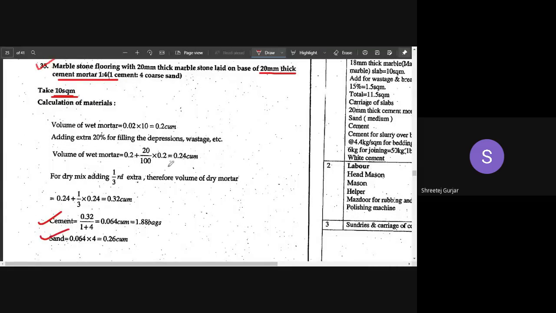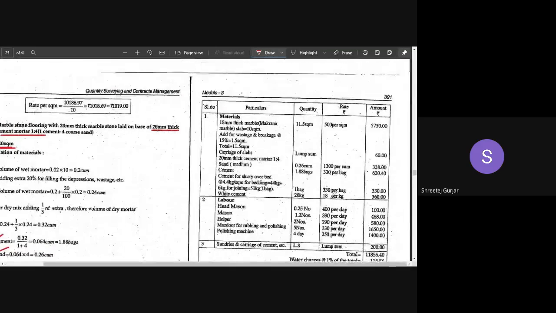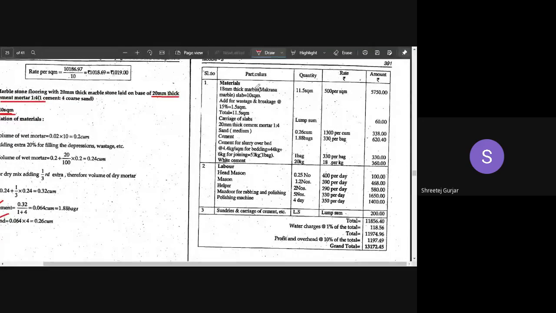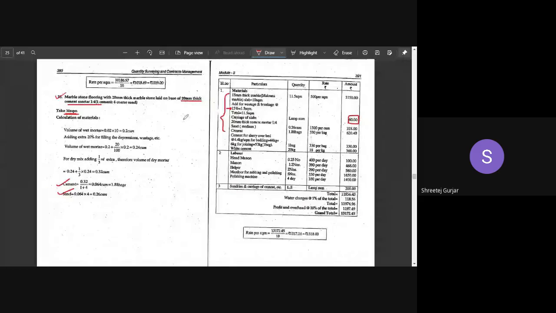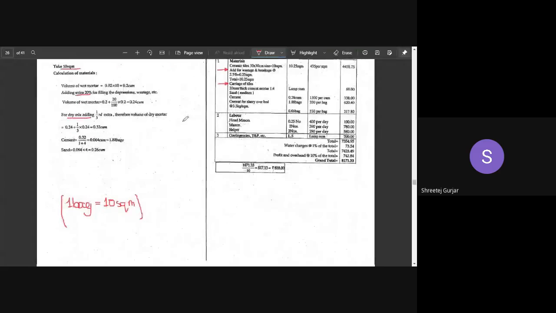Then, as we have done for granite, same thing you can follow, and you can prepare this particular table. You can take 15% extra for breakages and wastages. For carrying of slab, you have to add some extra value. Then remaining things you can calculate same as in granite.